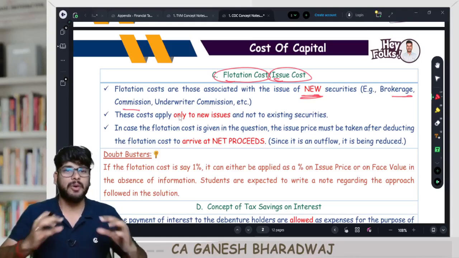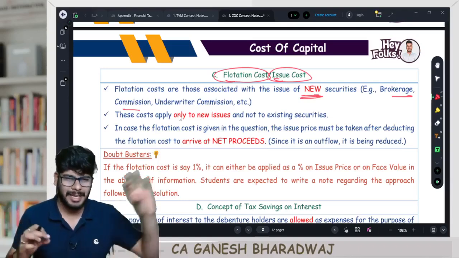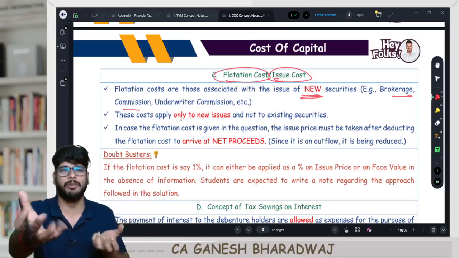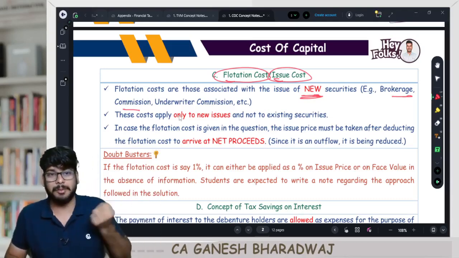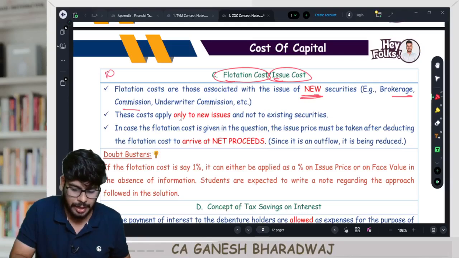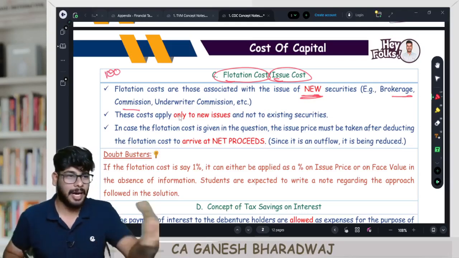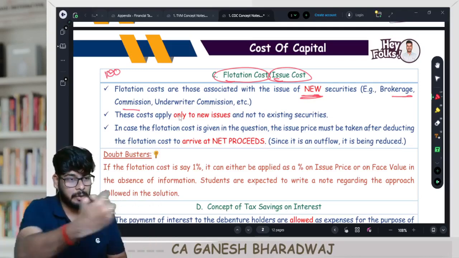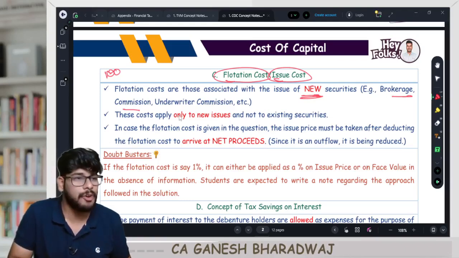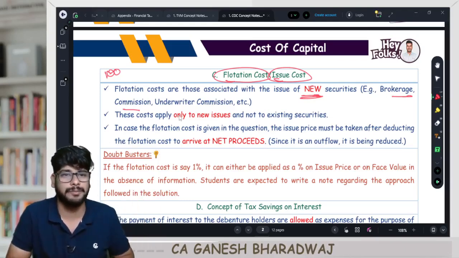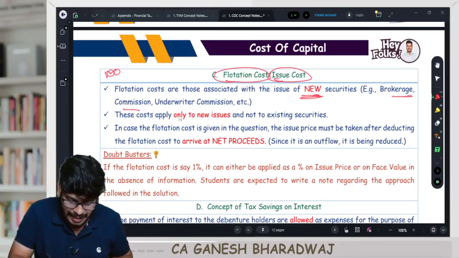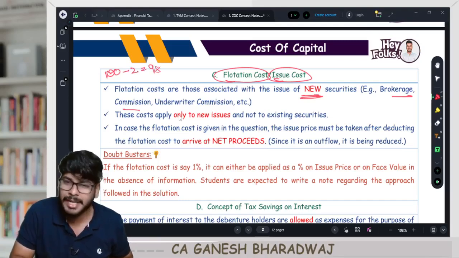Now in that case, what are we dealing with? I told you in this chapter, any cost from any source of finance is nothing but the IRR calculation. We are going to match the inflows with the outflows. Inflow from the viewpoint of the company, let us say every share is issued at 100 rupees. The investor will pay the company 100 rupees. But let us say the company has a flotation cost of 2 rupees for every equity share issued. So though the investor pays the company 100 rupees, technically they will receive how much? 100 minus 2, 98 rupees only.